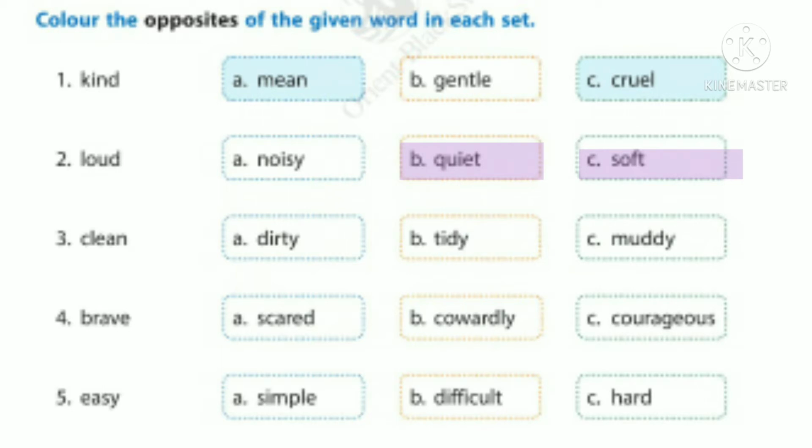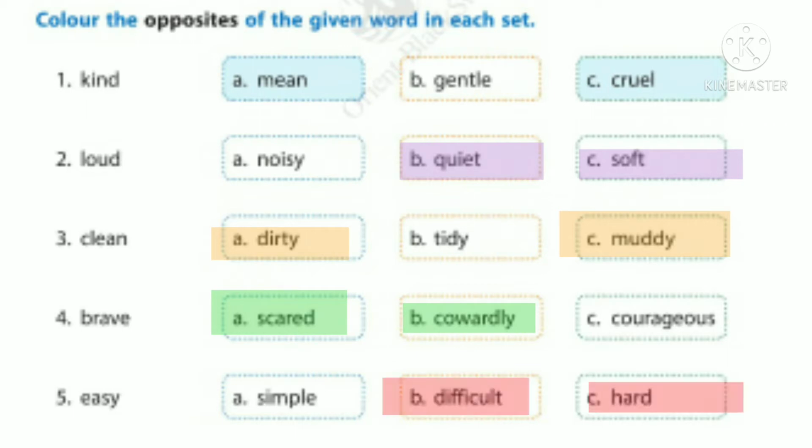And third one clean. Your options here dirty, tidy and muddy. So what is the opposite of clean? Yes, dirty and muddy. And fourth one brave. Your options scared, cowardly, courageous. What is the opposite of brave? Yes, scared and cowardly. And fifth one easy. Your options here simple, difficult and hard. So what is the opposite of easy? Yes, difficult and hard. So identify the opposites and color it.